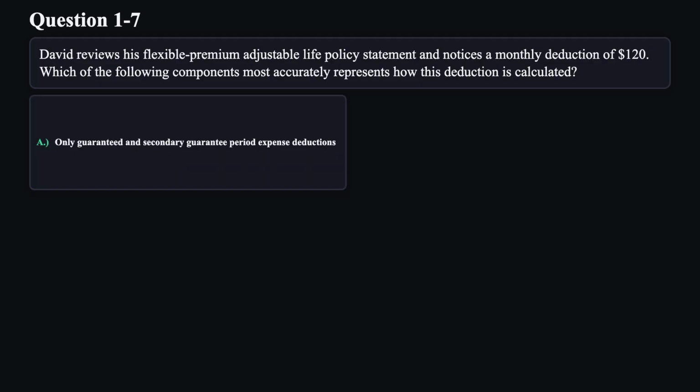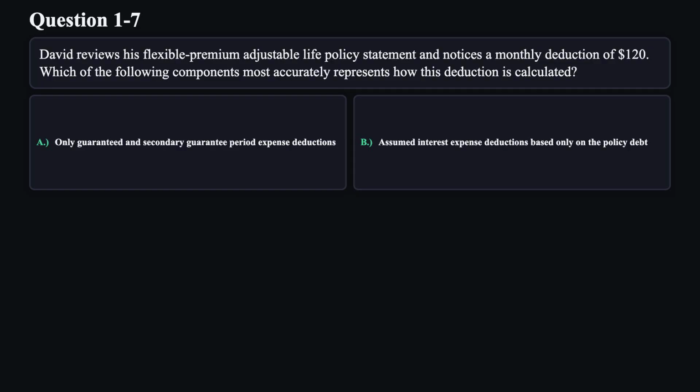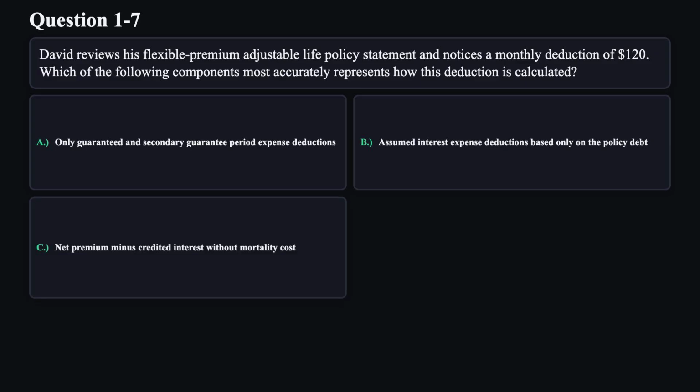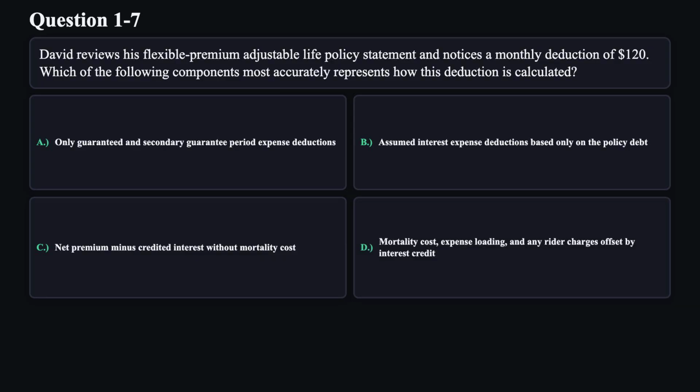A. Only guaranteed and secondary guarantee period expense deductions. B. Assumed interest expense deductions based only on the policy debt. C. Net premium minus credited interest without mortality cost. D. Guaranteed minimum death benefit.